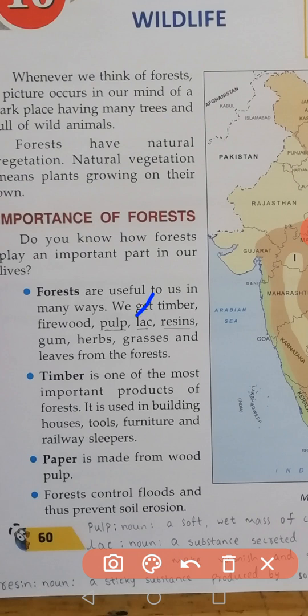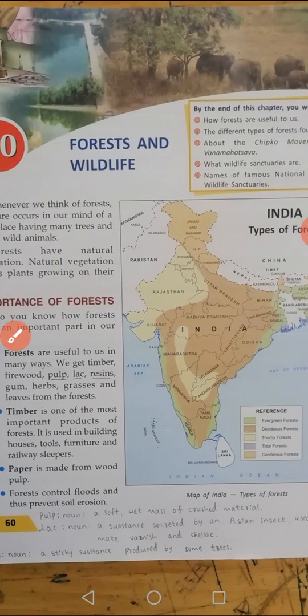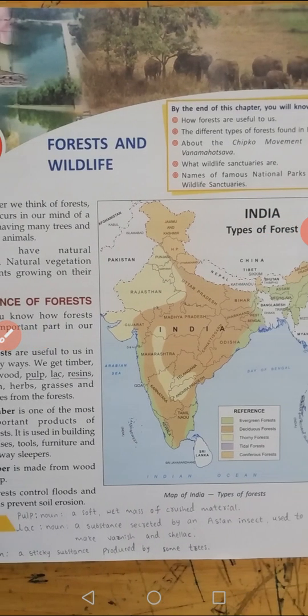Lac, L-A-C, lac. What is lac? Lac means, noun, a substance secreted by an Asian insect used to make varnish and shellac.